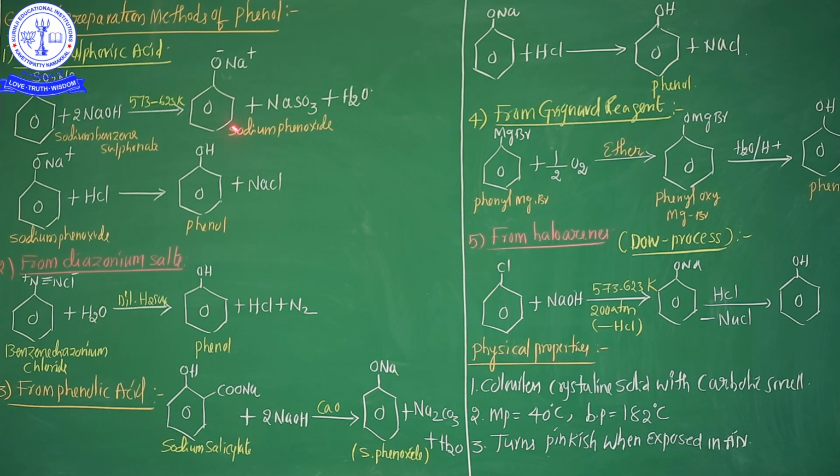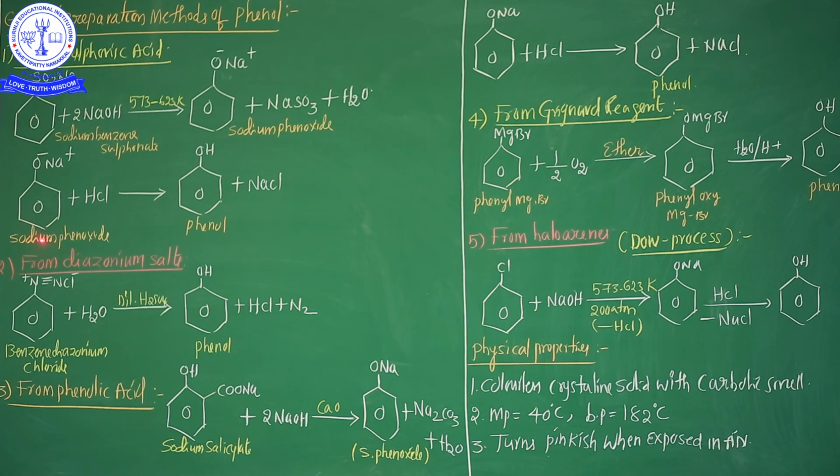Hence an intermediate product is formed, sodium phenoxide. Additionally, sodium sulfite plus a water molecule is released. This is the first step in the preparation of phenol from sulfonic acid.